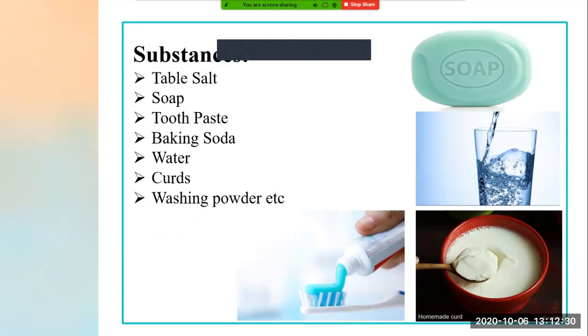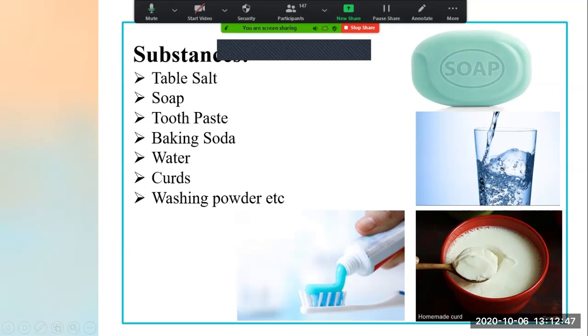Now, table salt is used for what purpose? Table salt is used for cooking purpose. Soap is used for bathing purpose, washing purpose. Toothpaste is used for what purpose? It is used for cleaning your teeth. Can you see the picture of this toothpaste? We always use it in the morning to clean our teeth, right?